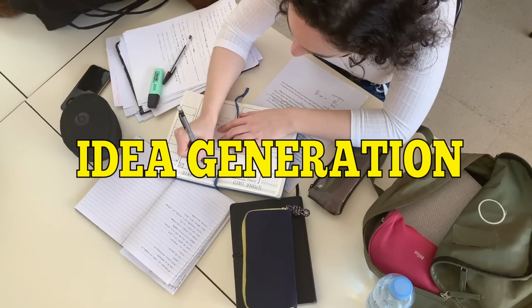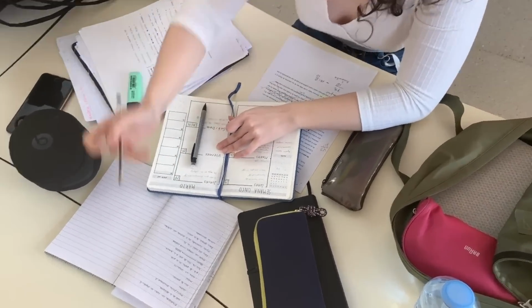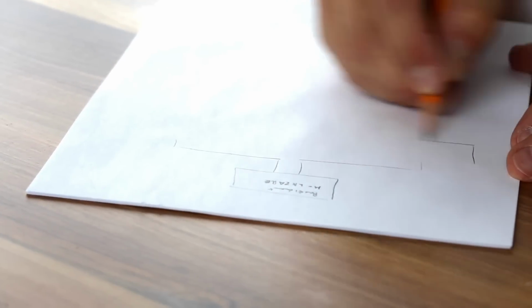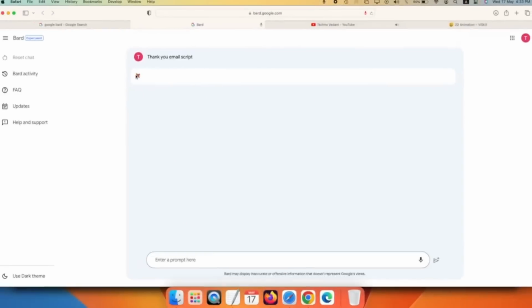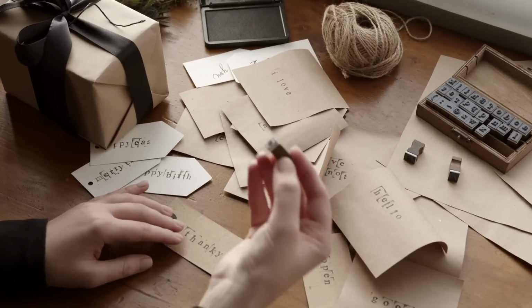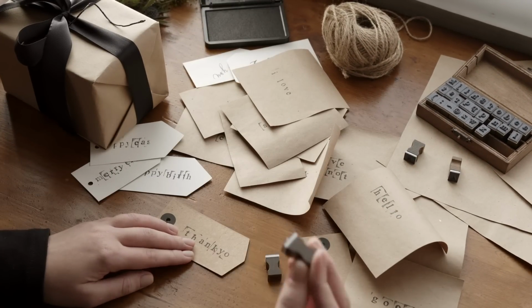Idea generation. Bard AI can assist with brainstorming ideas. If you're stuck on a particular topic or need inspiration, simply input the topic, and Bard AI will generate a list of related ideas to spark your creativity. You can use these ideas as a starting point for your projects or explore new avenues for exploration.